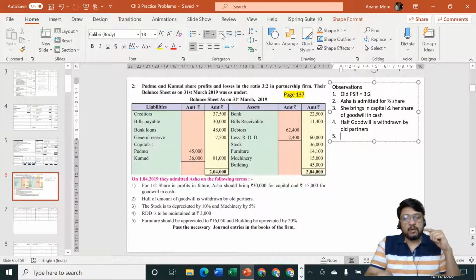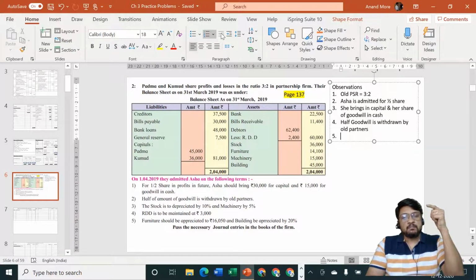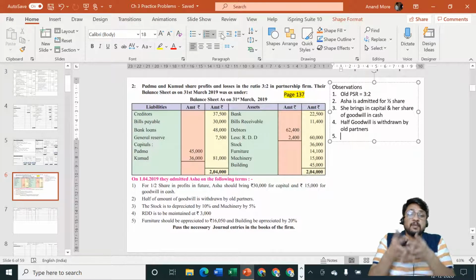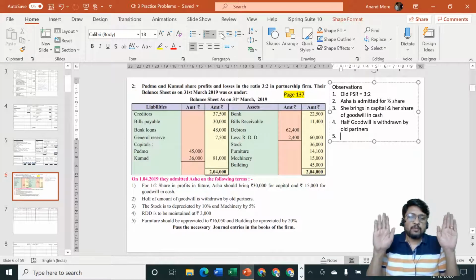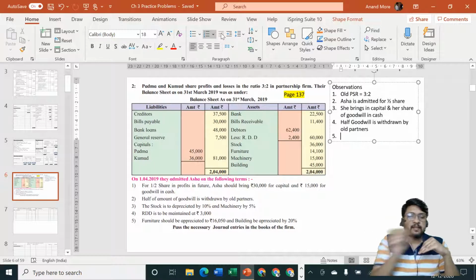Journal entry is not of the opening balance, journal entry is not of the closing balance, but journal entry is of the transactions. Opening balance is a position where we start from. Closing balance is another position where we are reaching by starting from opening balance. So these are two different positions. Accounts or journal entries are not part of the positions. Journal entries are for the transactions. From here to there, that is a transaction.